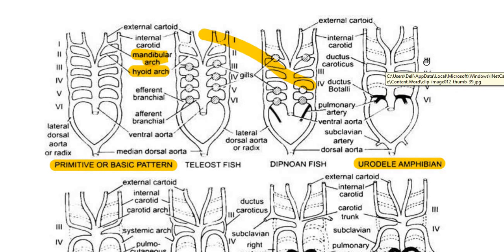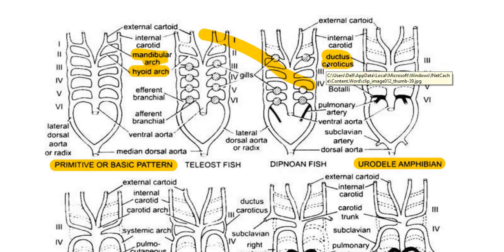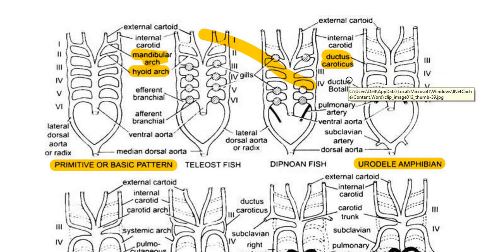So the connection in between the third and fourth aortic arch by the lateral dorsal aorta is called ductus caroticus, whereas the connection between the ventral aorta and the lateral dorsal aorta is called ductus Bottalli or ductus arteriosus.